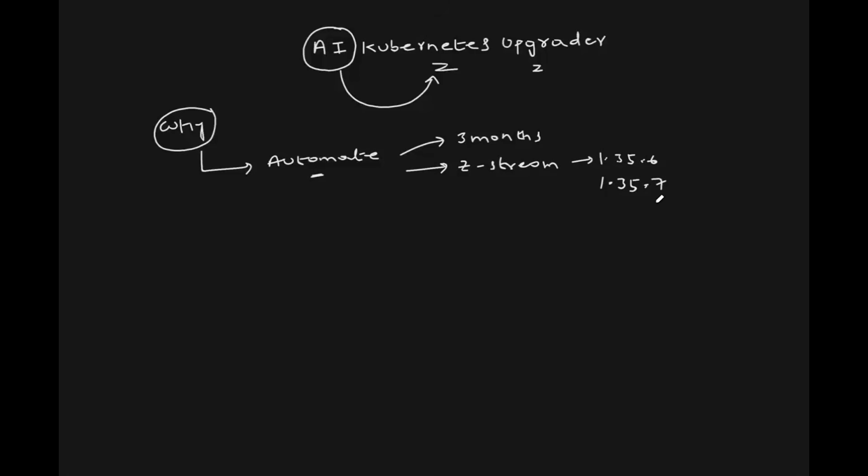And this keeps happening. So every 3 months, it's a regular activity for DevOps engineers to upgrade the minor version of Kubernetes, that is, let's say from 1.34 to 1.35. And in between, again, it's a regular activity to upgrade the sub-minor versions, which can be 10, 12, or you never know. It depends on the bugs. It depends on the critical vulnerabilities. So this is a super tedious activity for DevOps engineers, especially the ones who are managing their Kubernetes clusters. A lot of companies still do this. They manage their own Kubernetes clusters. They don't go for EKS, AKS, or other things.